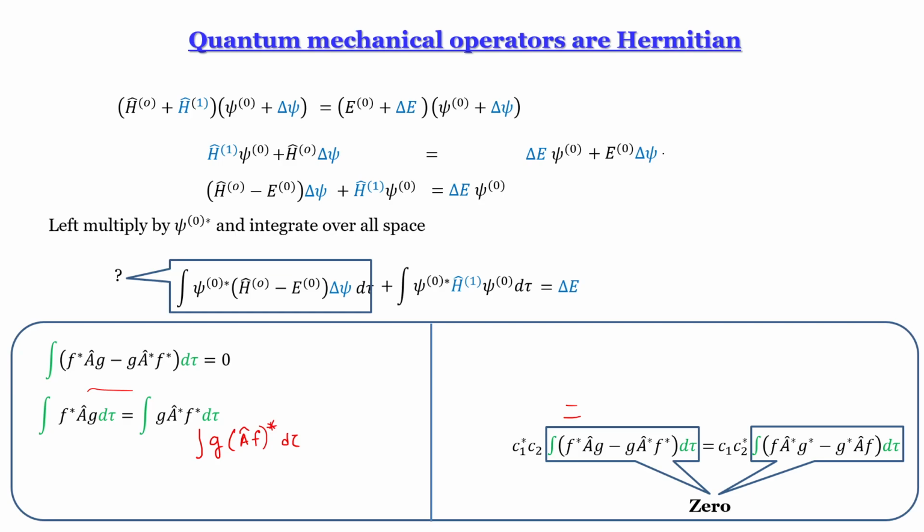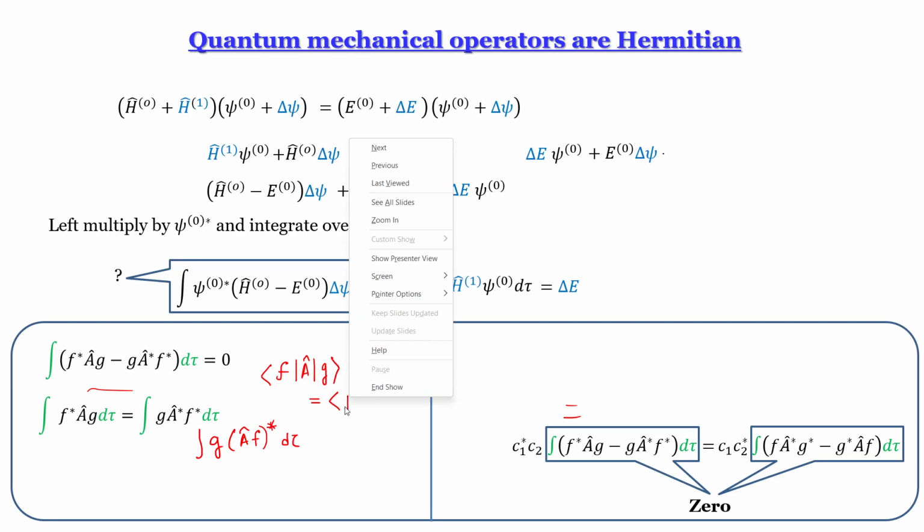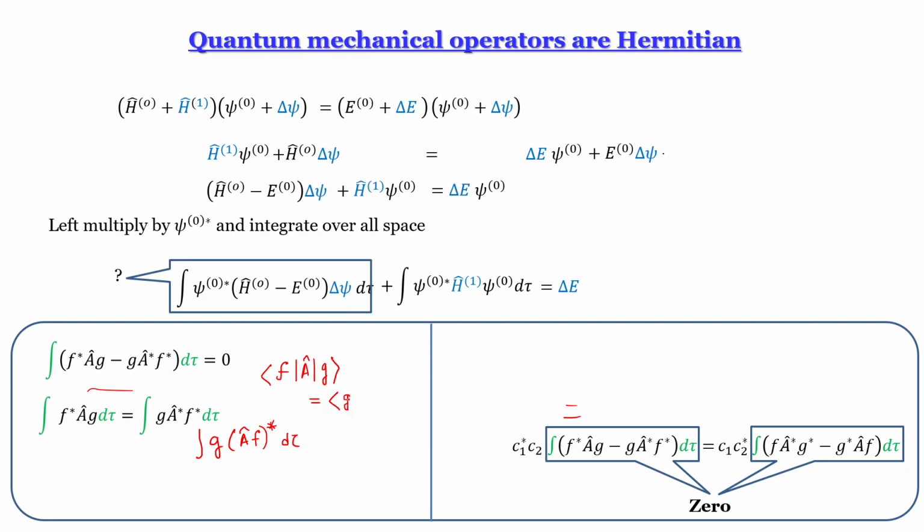Can you write this same thing in bracket notation? It will become F, then A G, is equal to what we write as G A F, right? When we write the turnover rule, that's what we use: G, A, F, and this will actually be the complex conjugate of that thing. Okay.